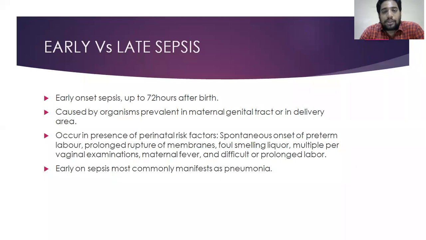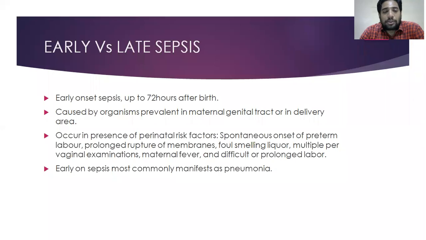Again, from the maternal genital tract, the pathogens gain access to amniotic fluid, and from there enter the baby. Then foul smell, and multiple per vaginal examinations during labor. If they don't take proper precautions and do multiple per vaginal examinations, that itself can induce infection. Also maternal fevers and difficult or prolonged labors. All these are risk factors for early onset sepsis.